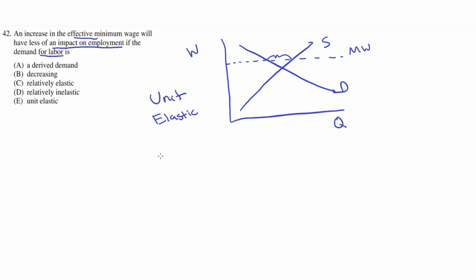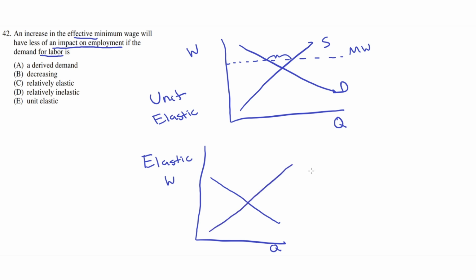Let's see what happens if we were to draw an elastic graph and then an inelastic graph. So this would be the same thing, wages by quantity, and this would be a more elastic graph. So an elastic graph is flatter or smoother, and then the supply curve is still the same. Let's draw this demand curve a bit flatter.